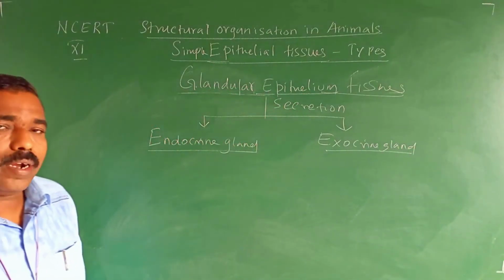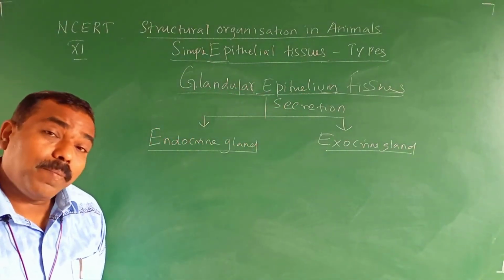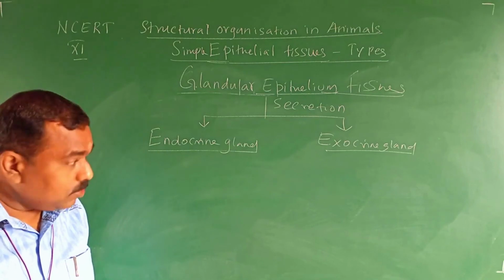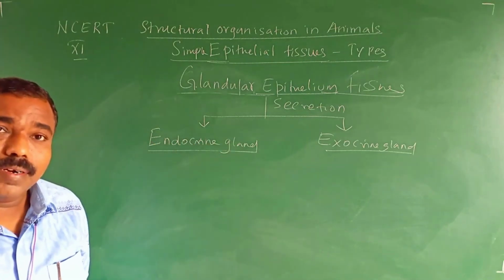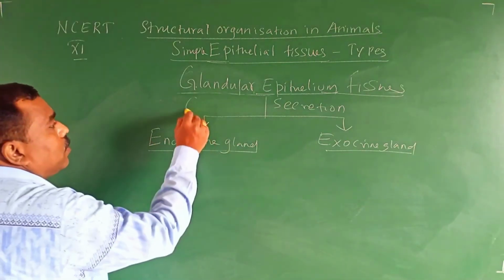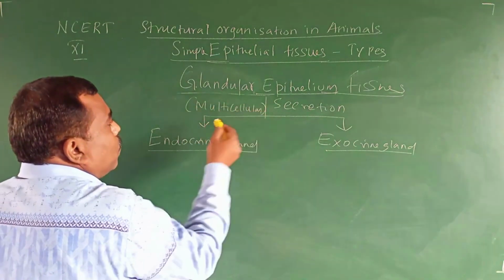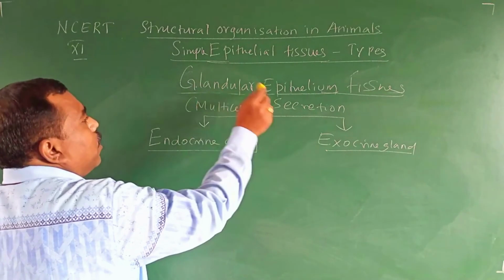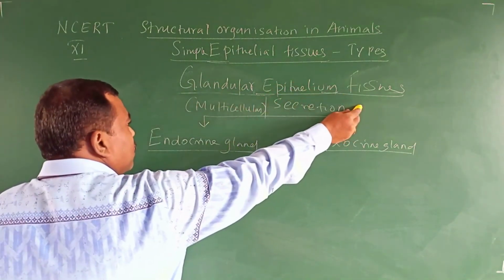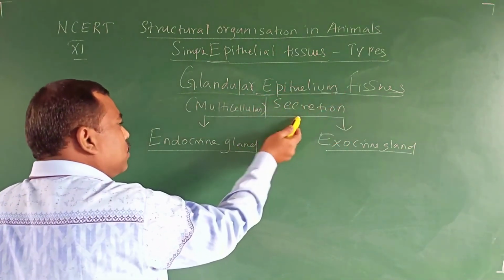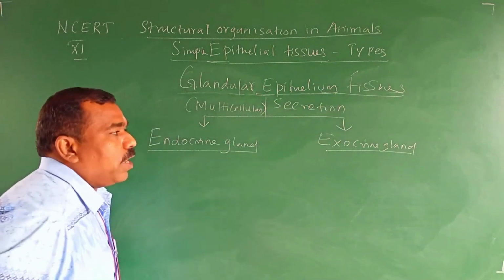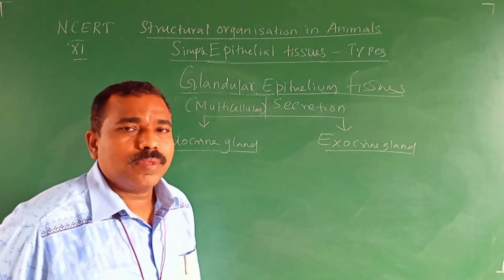Endocrine gland, exocrine gland. But both of these types come under which one? No, multicellular. So multicellular glandular epithelial tissue, based on the secretion, has two types: endocrine gland and exocrine gland.